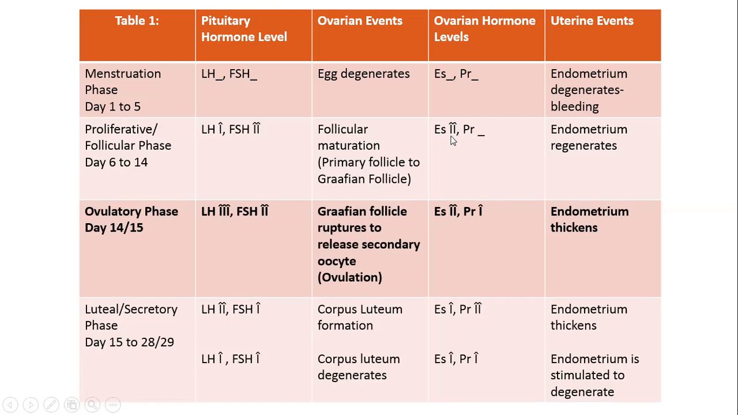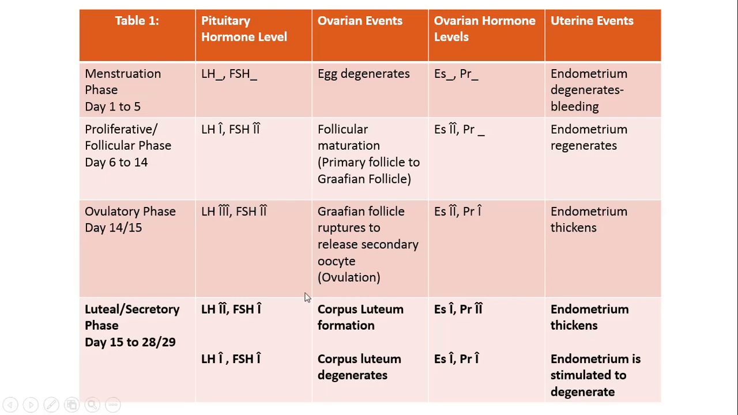The third phase is ovulatory phase. Ovulatory phase is marked by ovulation. That is, the Graafian follicle ruptures to release secondary oocyte or egg into the fallopian tube. For ovulation to take place, LH should be at its peak. This is known as LH surge. LH surge results in ovulation, which results in thickening of endometrium.